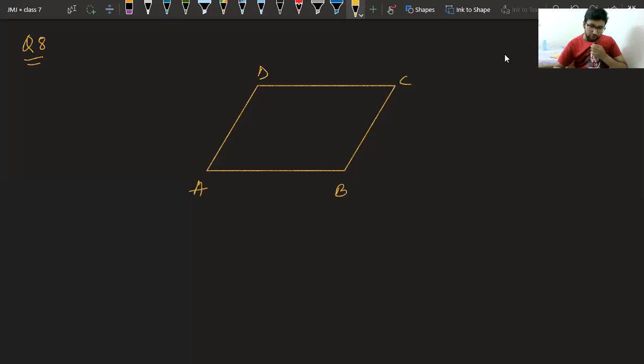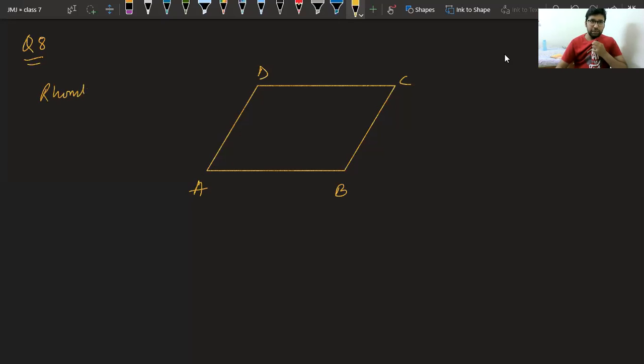Ryan is asking, sir, why you didn't add 12? Beta Ryan, 12 is the distance of top from the base. It is not the length of upper part. We have to find the upper part by Pythagoras theorem. Okay. That is why I found it as 13 and then I added it. Okay. Now, let's see what is a rhombus.